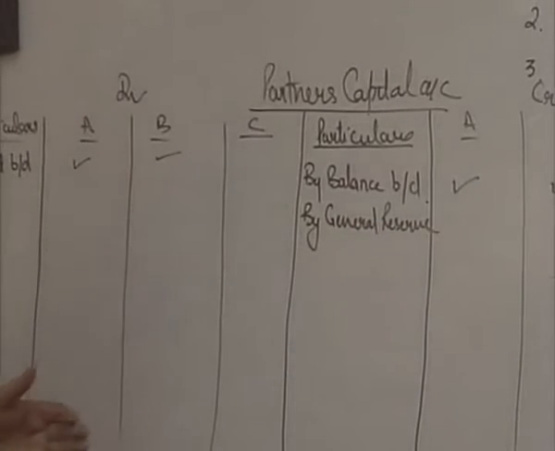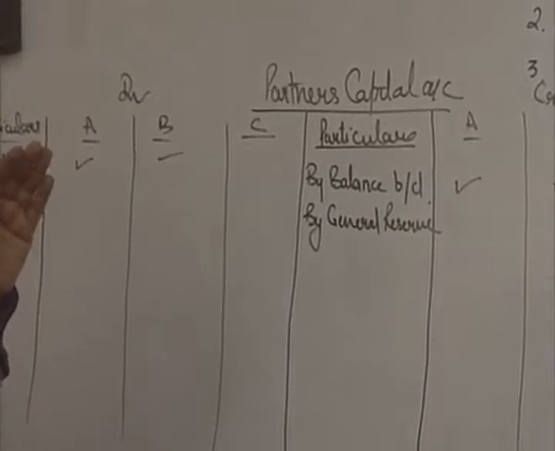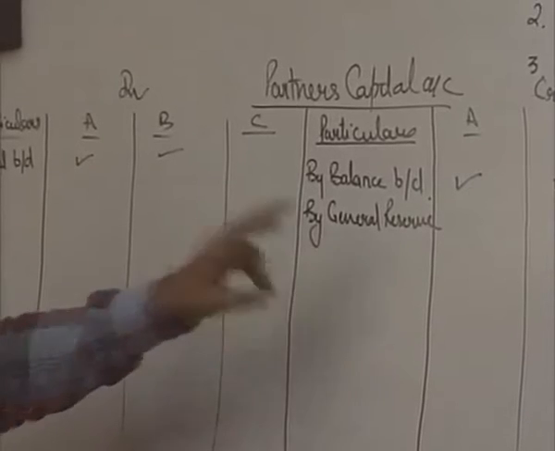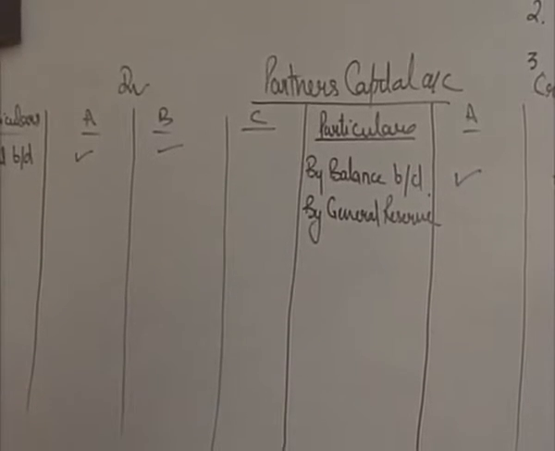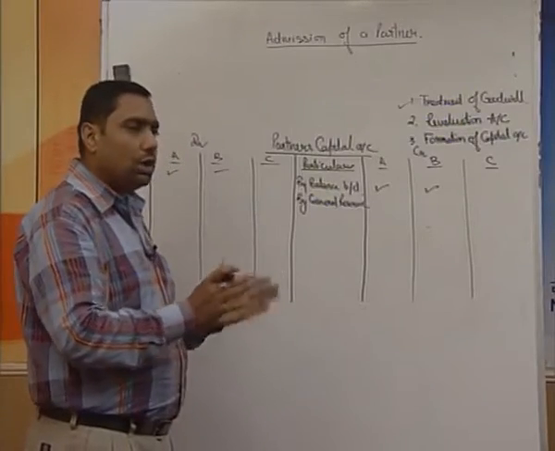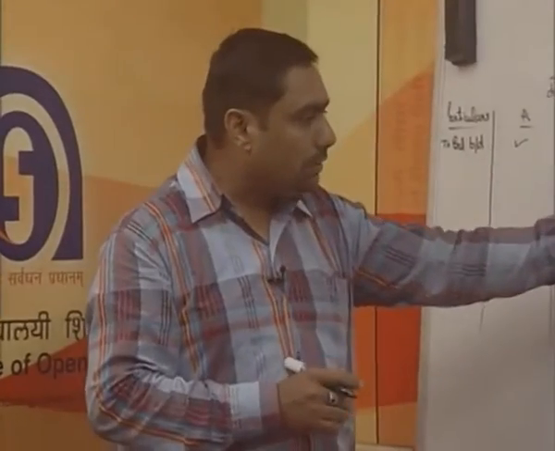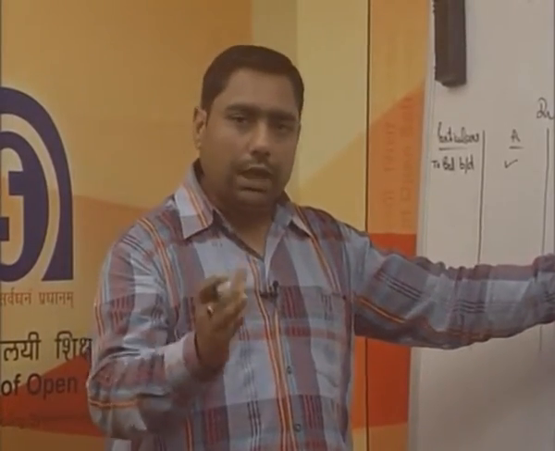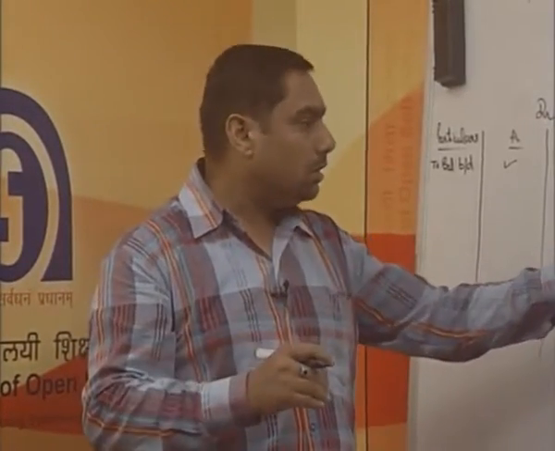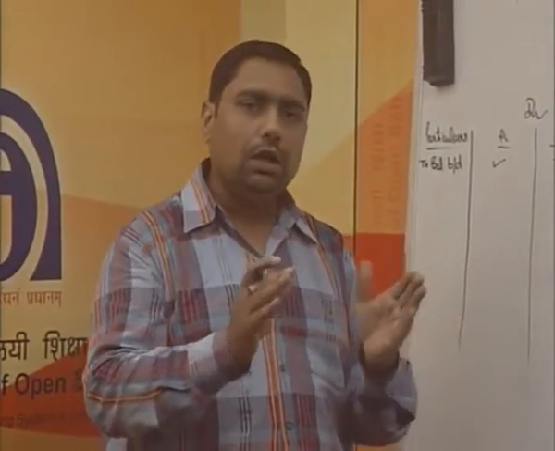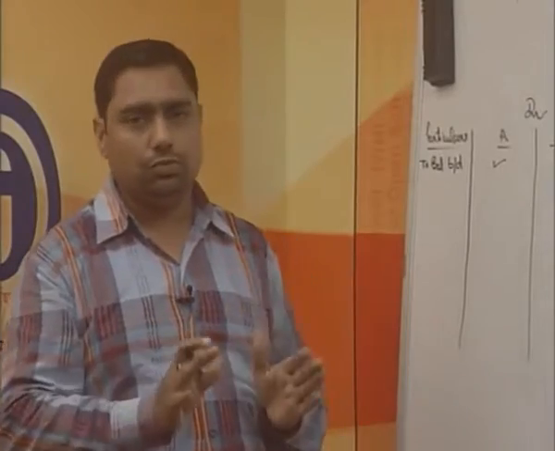See, it is one of the things which has not been explained anywhere, and it is not going to be given in the question itself. No one is going to ask you to distribute the reserve, but you know that this is the reserve which has been generated by the partners due to their hard work and labor, and this reserve or the profit belongs to the old partners. So, at the time of admission of a new partner, this reserve should be distributed compulsorily among the old partners in their old ratio.